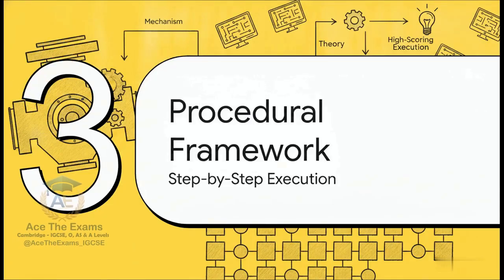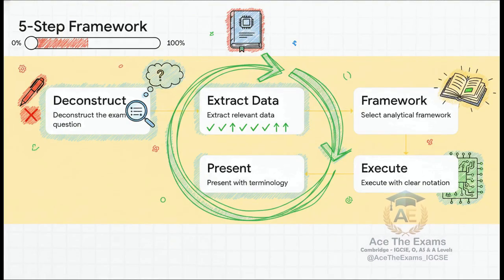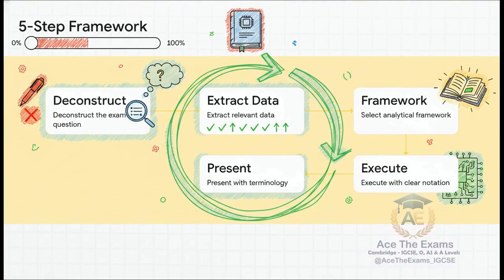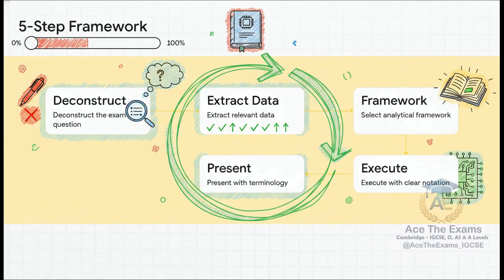All right, section 3. We've identified the theory, but now we need the engine. We need the step-by-step execution. I am going to introduce you to the concrete procedural framework needed to translate your theoretical ethical knowledge into high-scoring technical execution. We are going to rewrite Alex and Sam's flawed answers right now using this exact 5-step life cycle to get their mark potential all the way up to 100%. This is the computer science success blueprint.